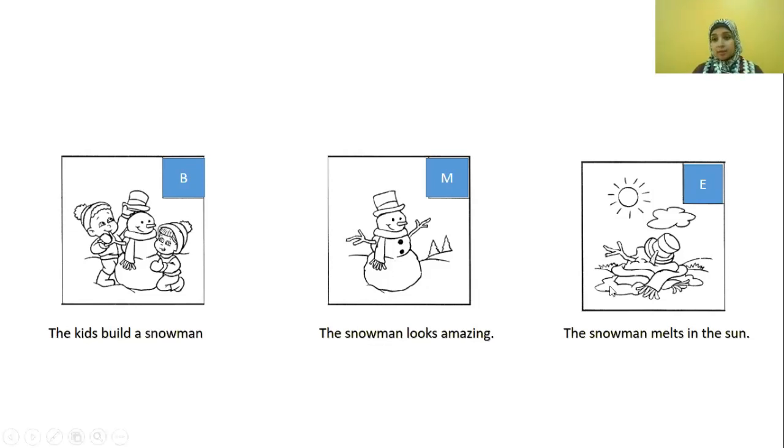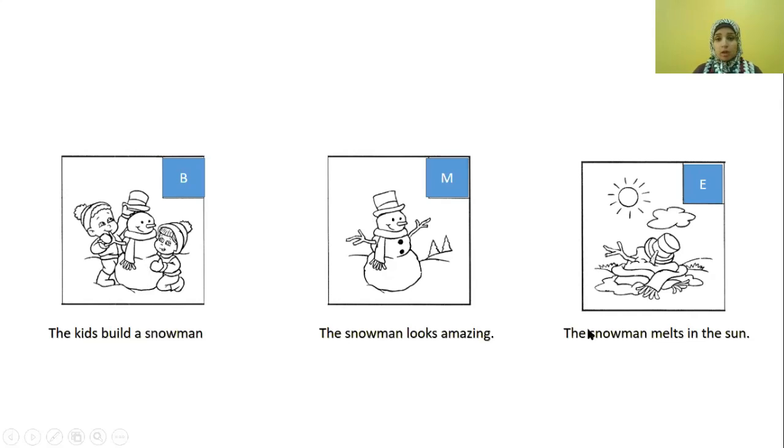And at the end, what happened? They left the snowman in the sun and the sun melts the snowman. The snowman melts in the sun. So when we start arranging the story in our minds, we are going to know what is the beginning, what is the middle, and what is the end.